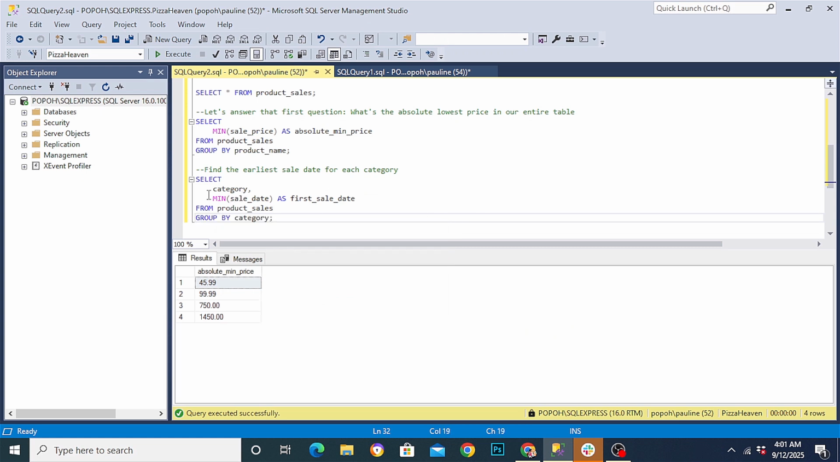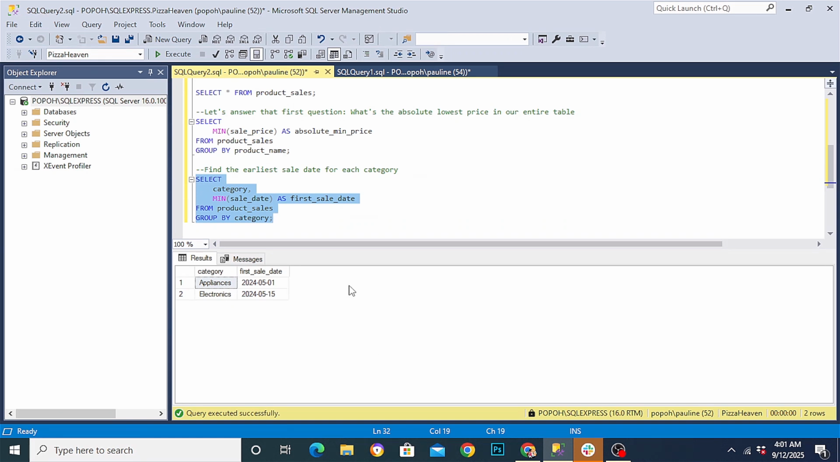So highlight your query and then execute it. And voila. So our first sale date was the appliances. That was on 1st of May 2024. And then for the electronics, first sale date was on 15th of May 2024.